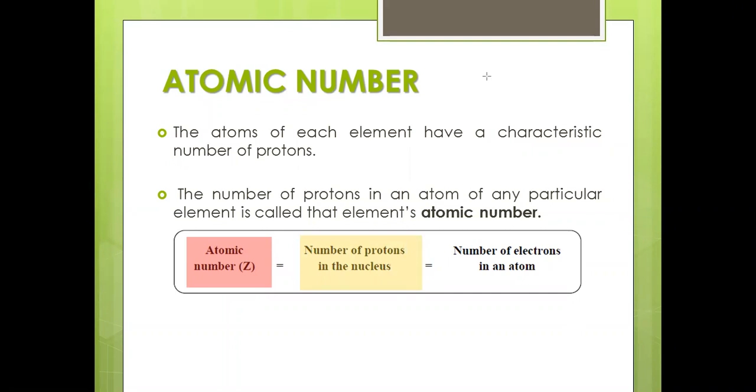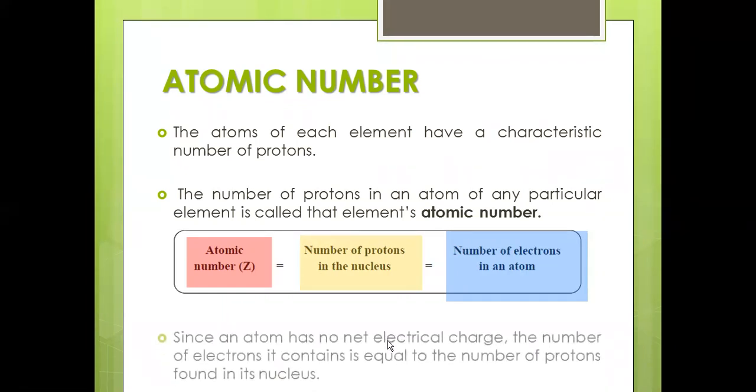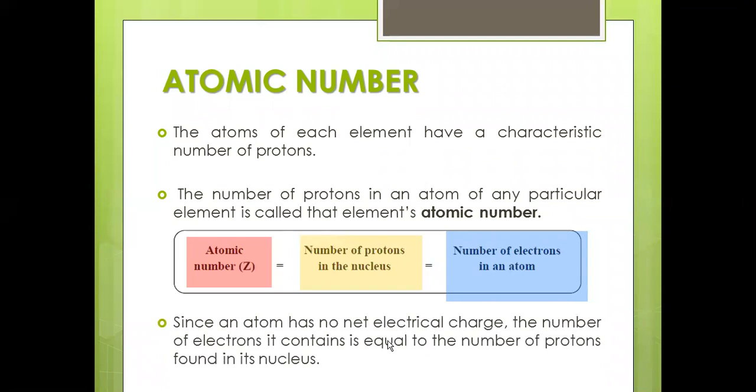You should be very careful about that. Why am I mentioning it again and again? Since we are talking about the neutral atom, the atom does not have any electrical charge. Because of that, the number of electrons always equals the number of protons in the nucleus. Be very careful about that. It will be clear when you study ions.